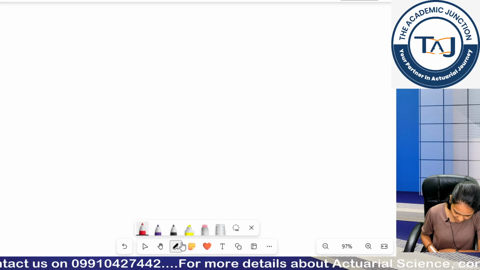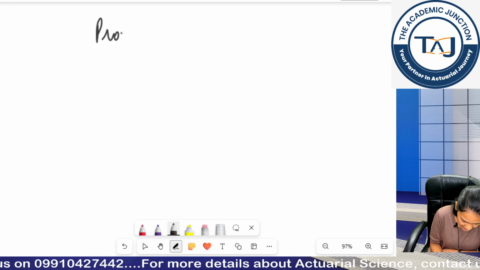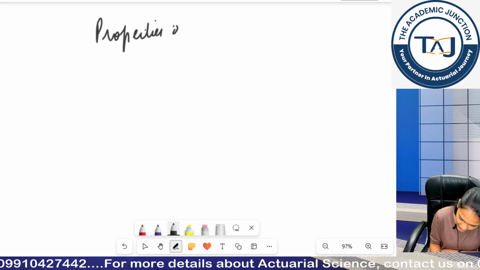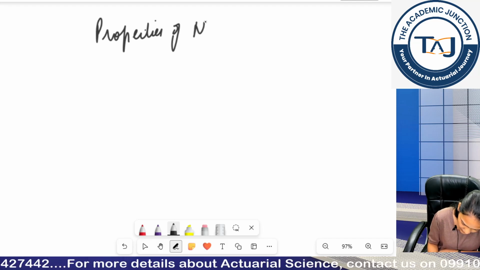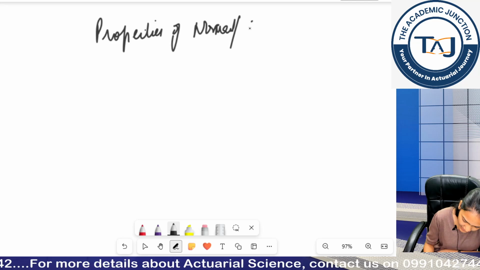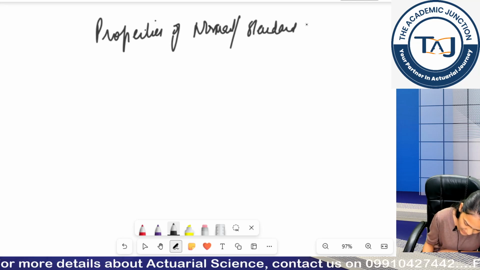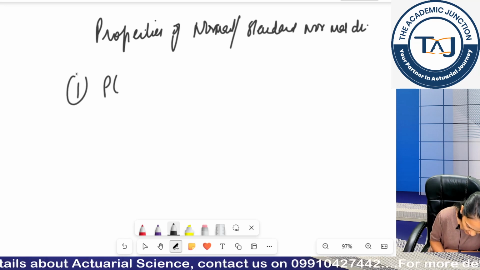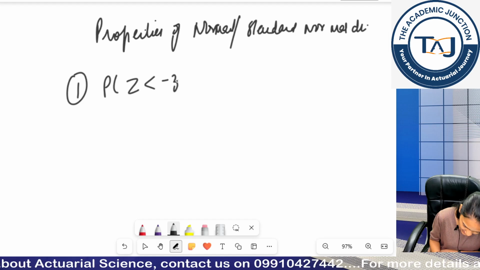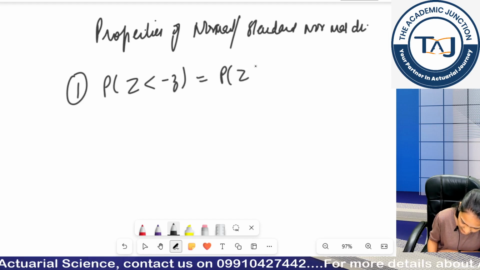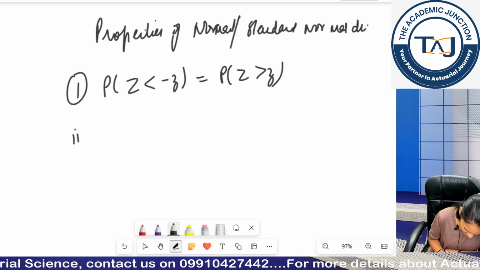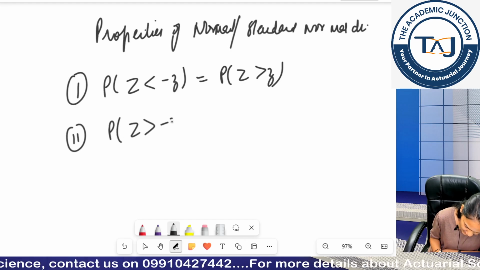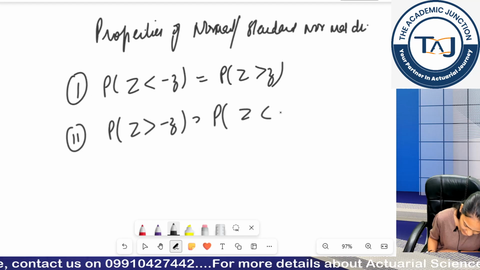Now there are some properties you need to write down. Properties of the standard normal distribution. First property is probability Z is less than minus z is equal to probability Z is greater than z. Second property is probability Z is greater than minus z is equal to probability Z is less than z.